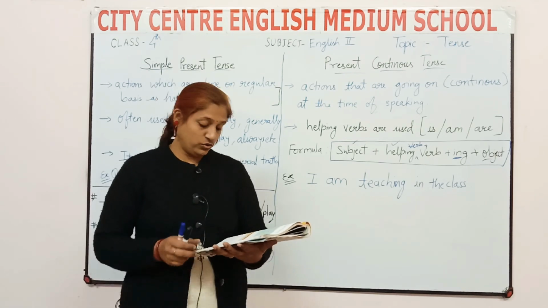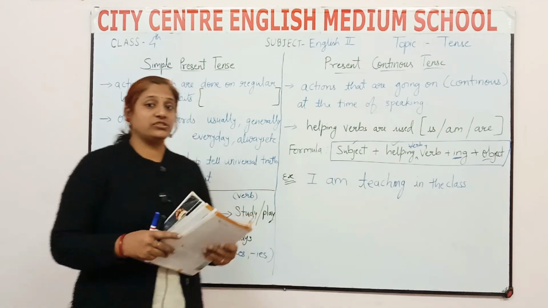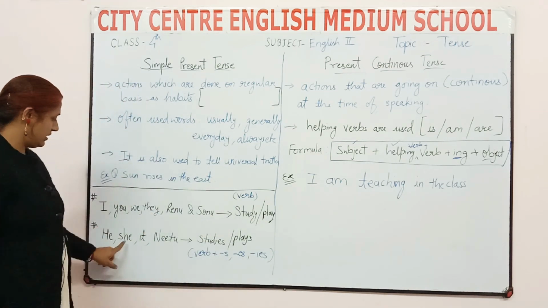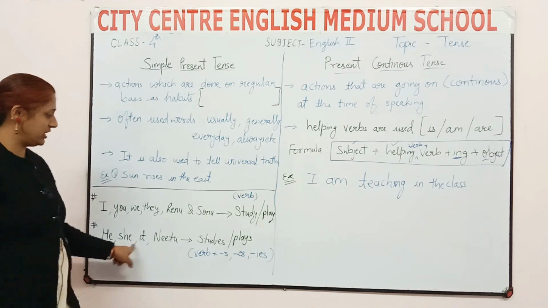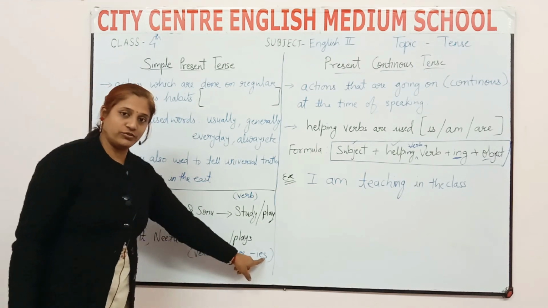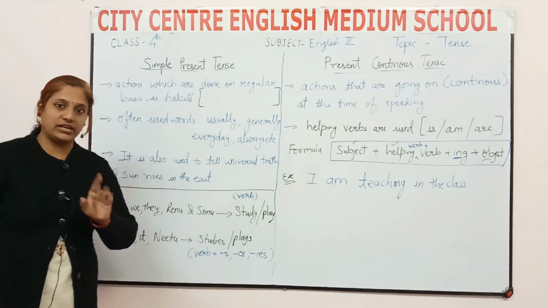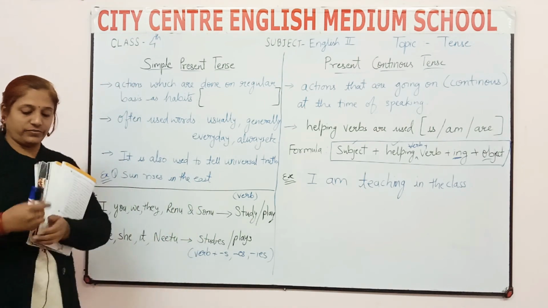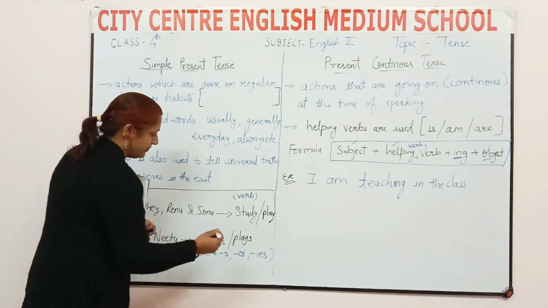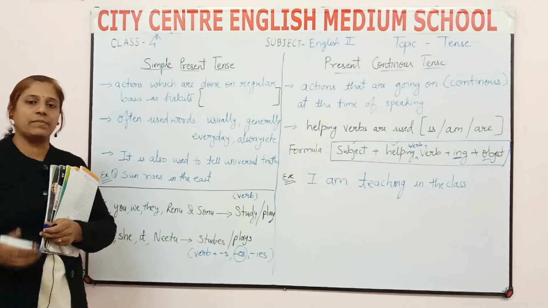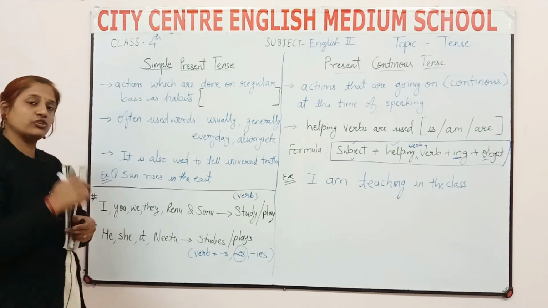So what will we use here with she? Which verb form do we use? See here it is she. So with she you have to use s, ies or es. So with teach, which one will you use? es. So she teaches in Pune public school. The same way you will solve the exercise.